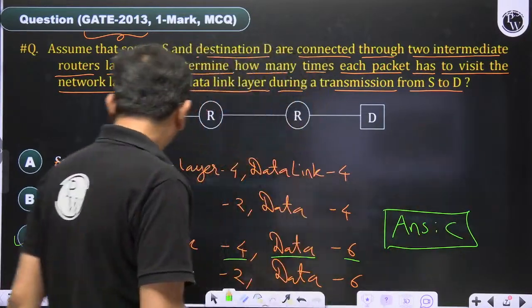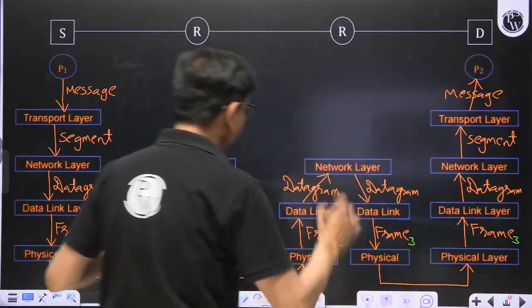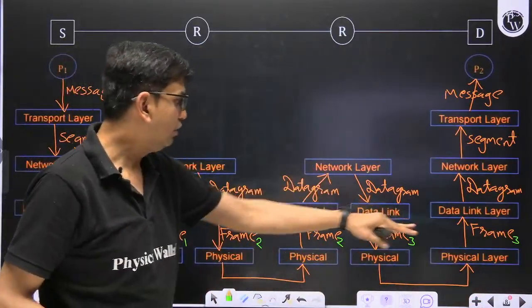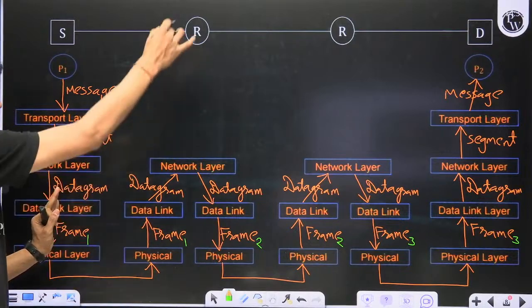So come to the next question. Is this picture clear? Here I have shown everything. The frame is also shown. In the frame, the source MAC address is this and the destination MAC address is this.